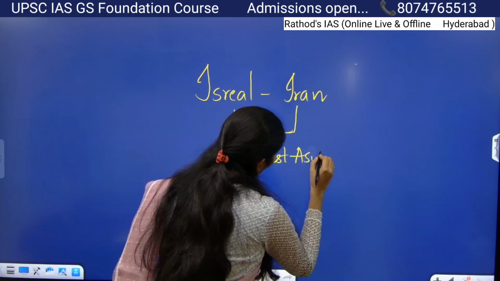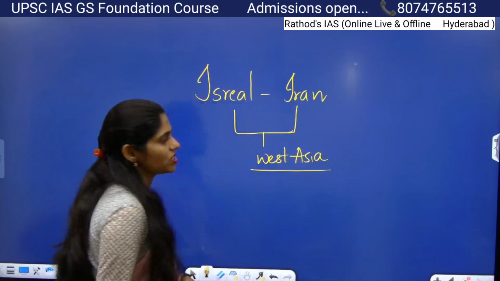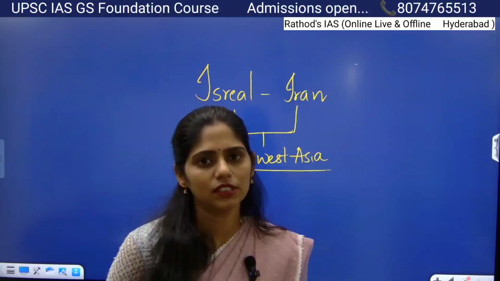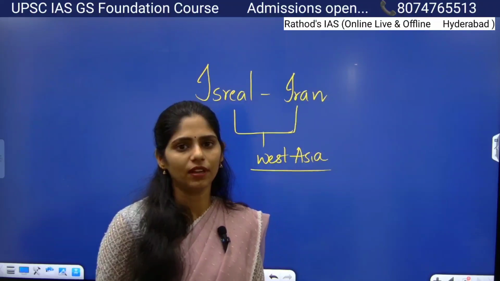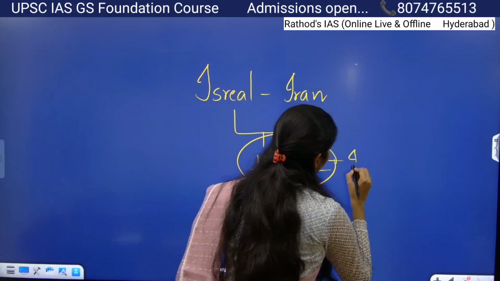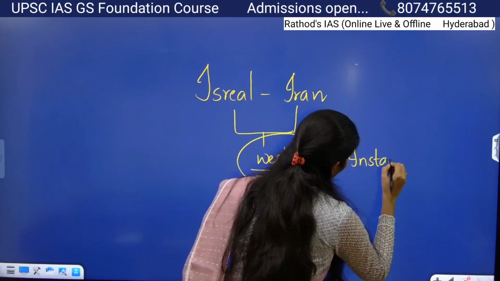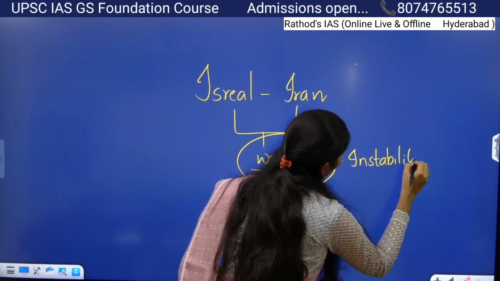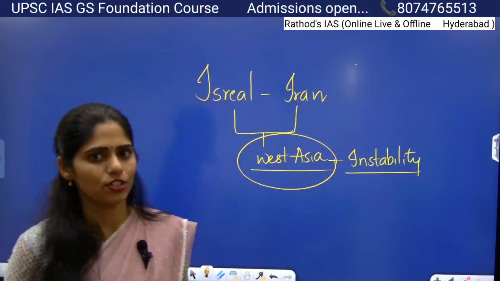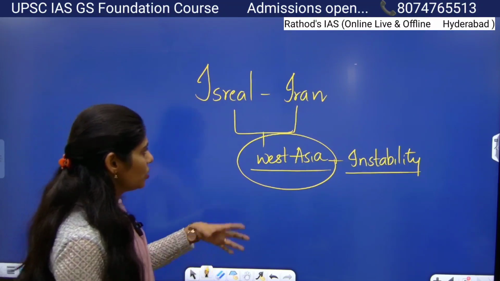If you don't know how it is going to impact India, at least you know about oil, where we are getting it from, that is from West Asia. So if there is any instability in this West Asia, obviously it will affect our oil security, energy security, our imports, right? So with that knowledge you can write.